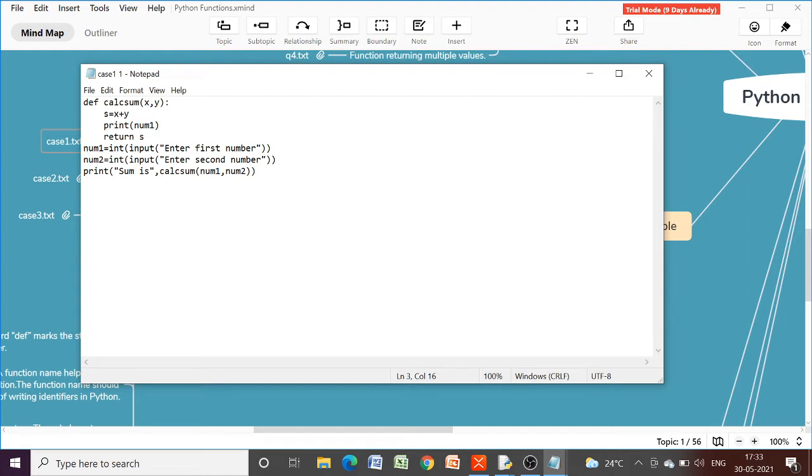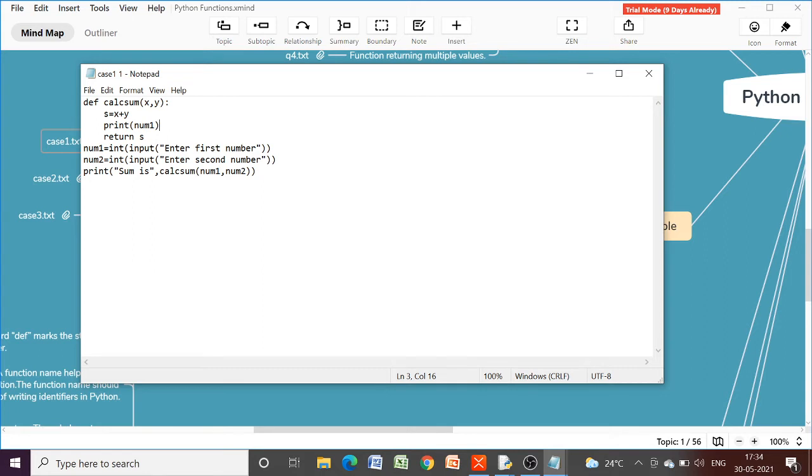So can you tell me whether this will give any error or not? First let us try to understand how this LEGB is going to be followed by Python. As soon as this statement is executed, Python will first check the local environment.